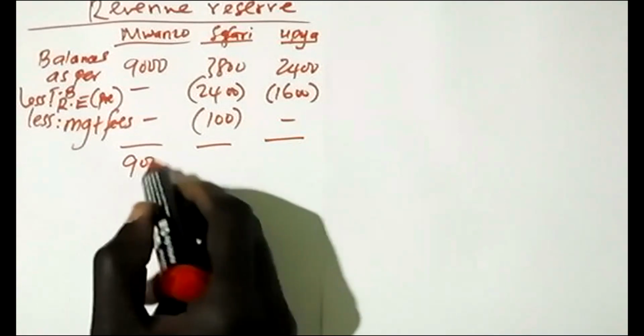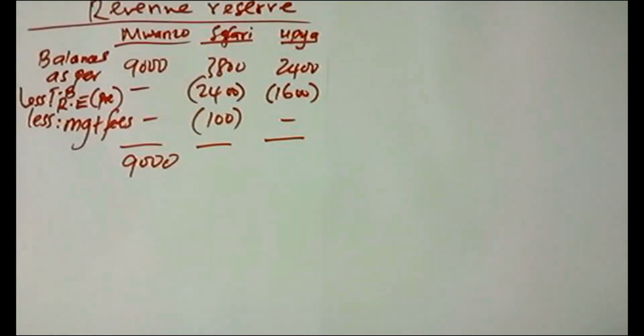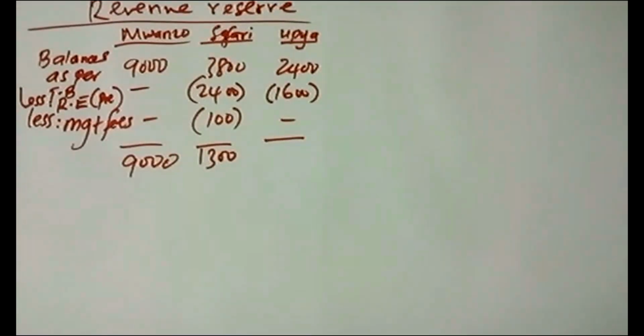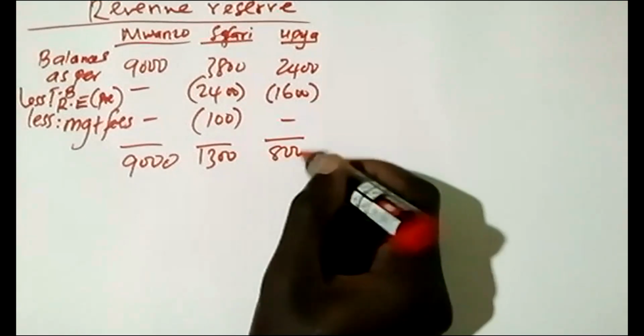So up to that point, we can be able to get 13 here. Then you take 24 minus 16. So this is 800.